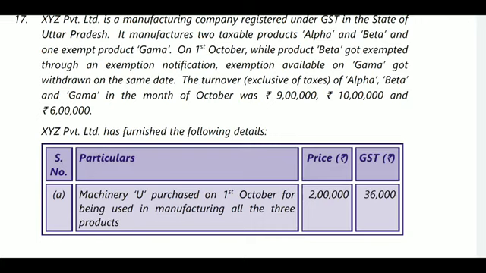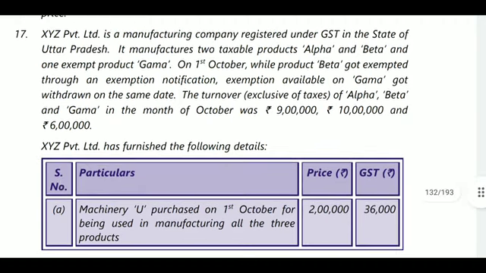When his exempted product became taxable, on that product's ITC, that is stock or finished goods, or ITC on work in progress, he may claim ITC related to the formerly exempted product.